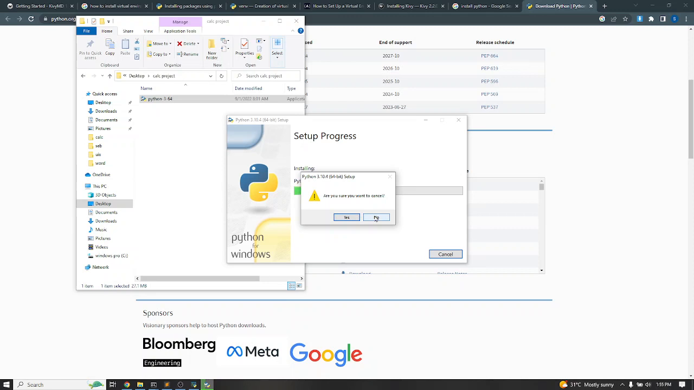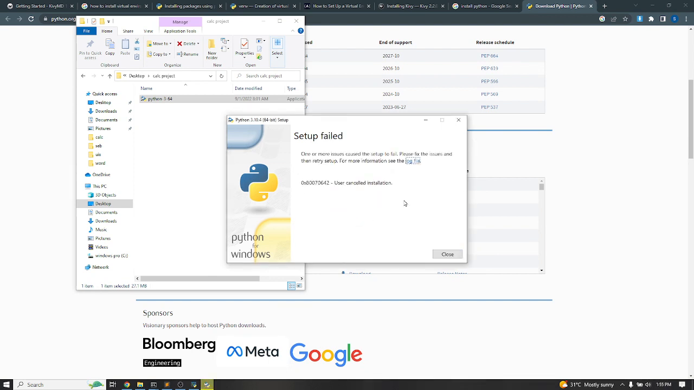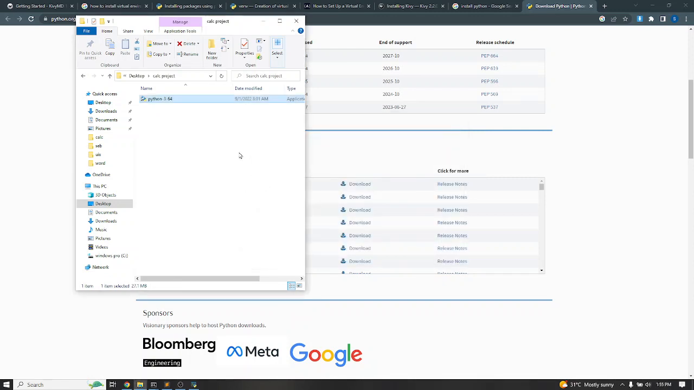Because I have it installed already, I don't want to do that. I'll just click on, oh sorry, do you want to cancel? Yes, I want to cancel. All right, so here, if you have gotten up to this process, Python is installed on your machine.